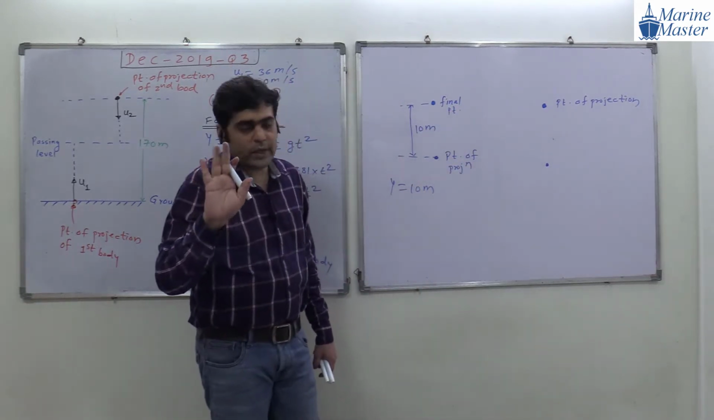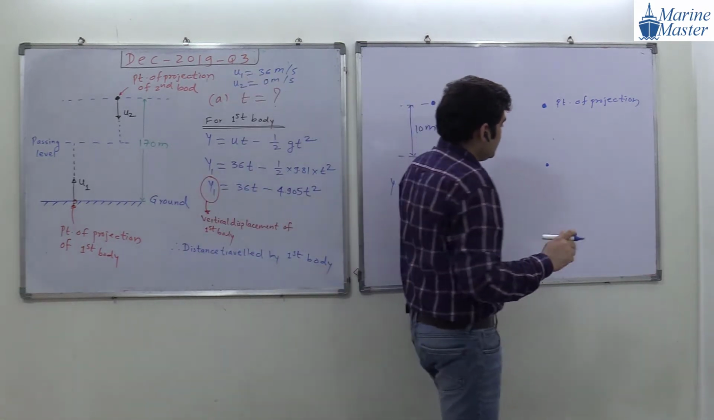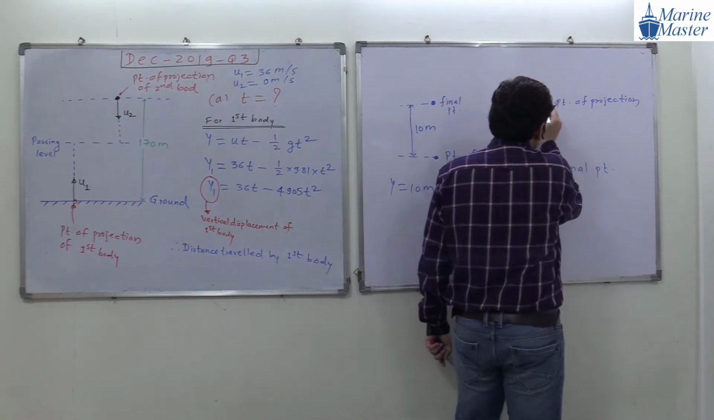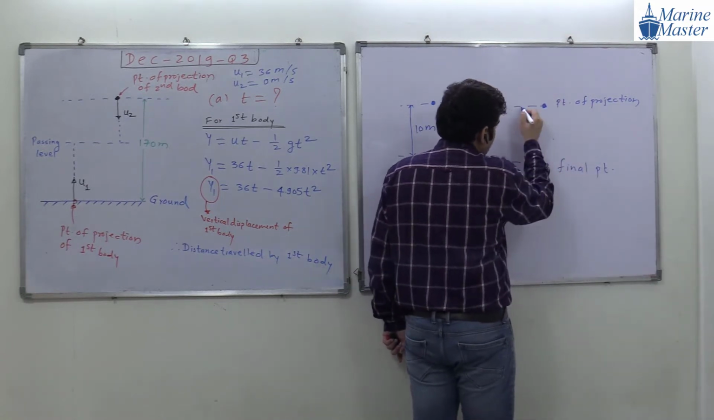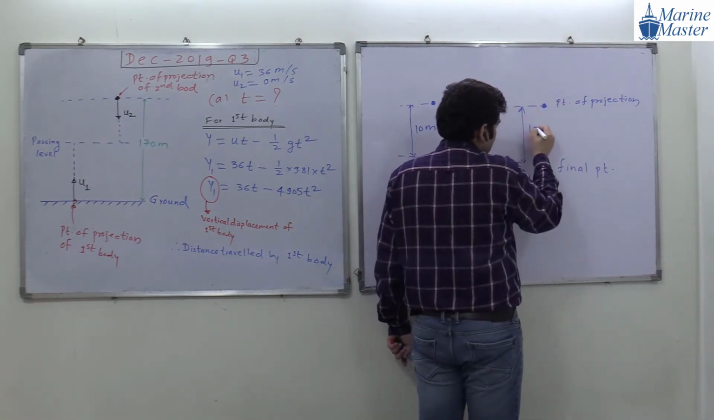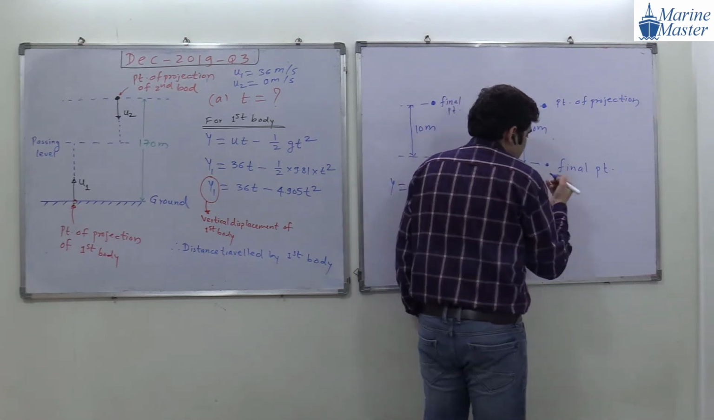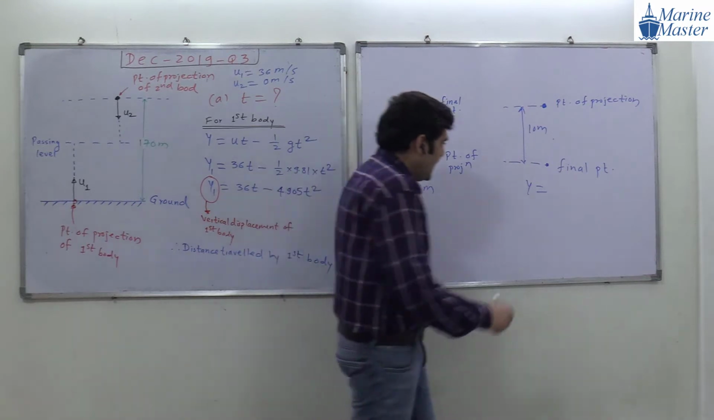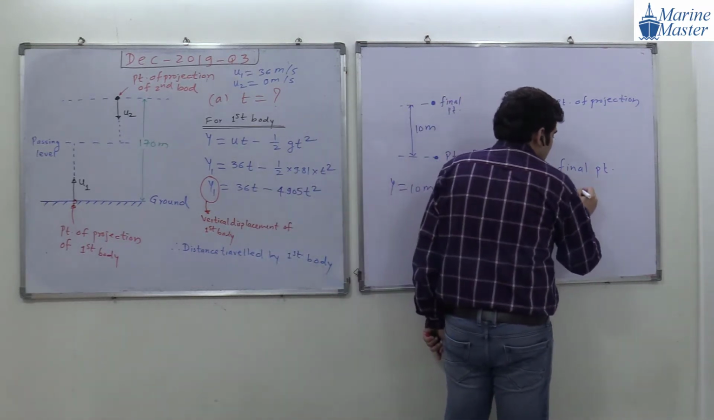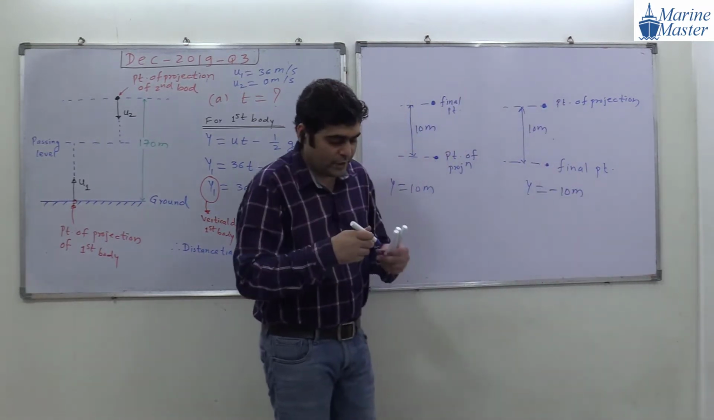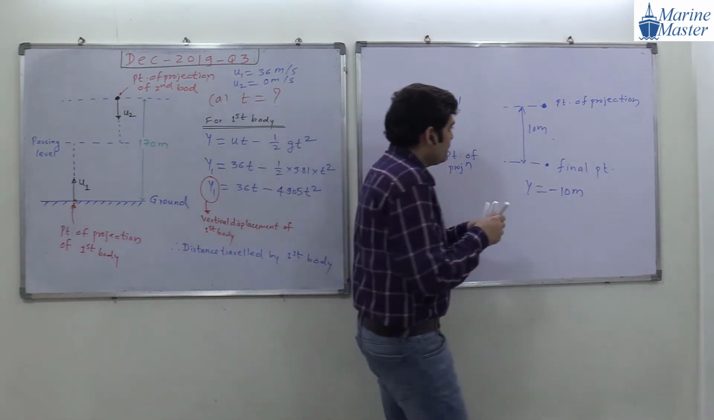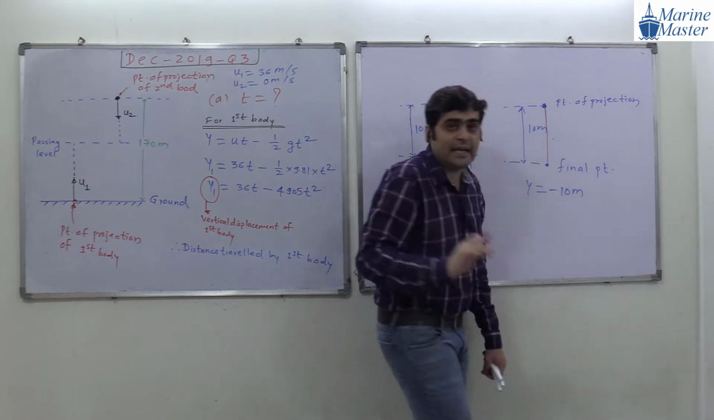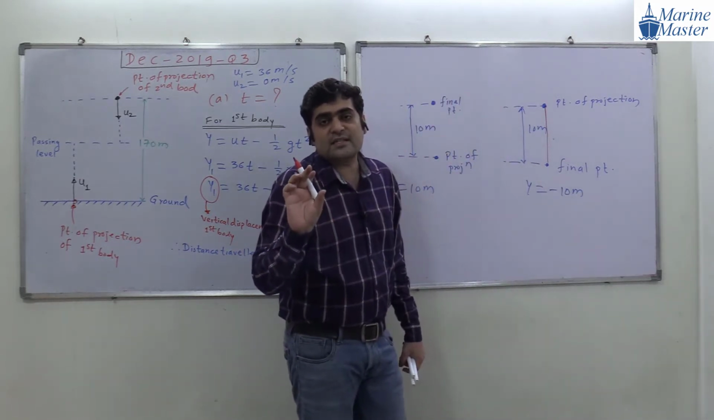10 meter. Okay. But here the point of projection is here and the final point is below the point of projection, and the distance between these 2 points will be what, guys? Again 10 meter. So what will be the Y in this scenario? Minus 10 meter. Okay, guys, are you getting my point? But how much distance is traveled here? Distance traveled is 10 meter.